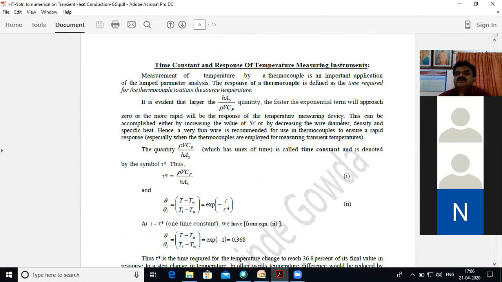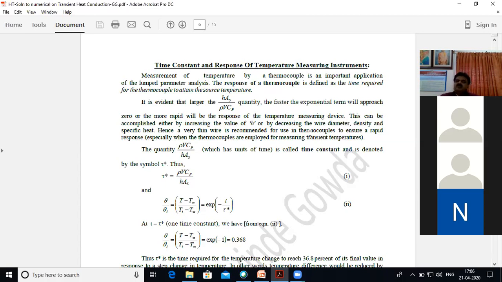Now let us come back to temperature measurements using a thermometer. This is a very typical one. As I mentioned, the constant m, that is hA_s divided by rho V Cp, or else h by rho L_c Cp. If this constant is larger, then the response time of the thermometer or thermocouple will be faster.